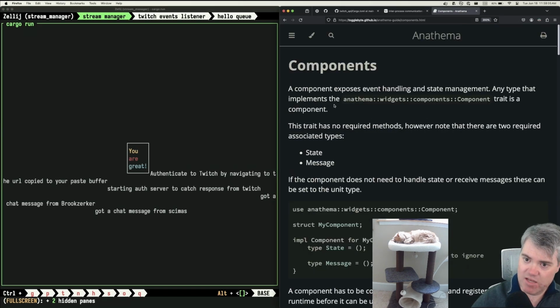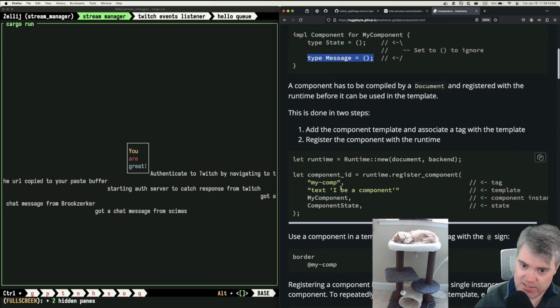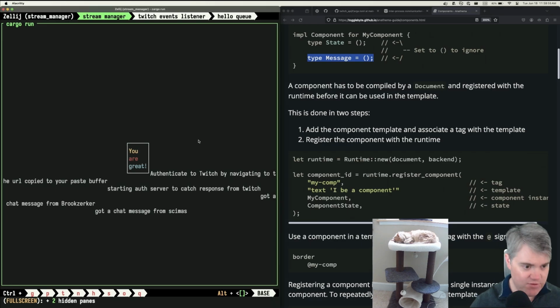A component exposes event handling and state management. Any type that implements the Anathema widget's component trait is a component. This trait has no required methods. However, note that there are two required associated types, state and message. If the component does not need to handle state or receive messages, these can be set to the unit type. Okay. A component has to be compiled by a document and registered with the runtime before it can be used in the template. This can be done in two steps. Add the component template and associate a tag with the template. Register the component with the runtime. Okay, so I see a few things here.